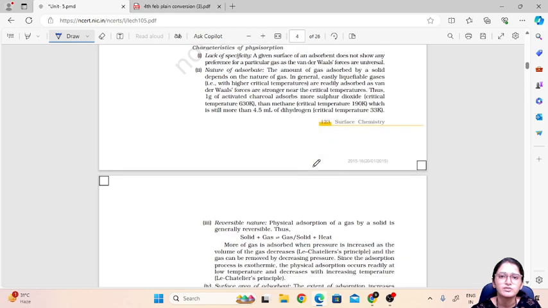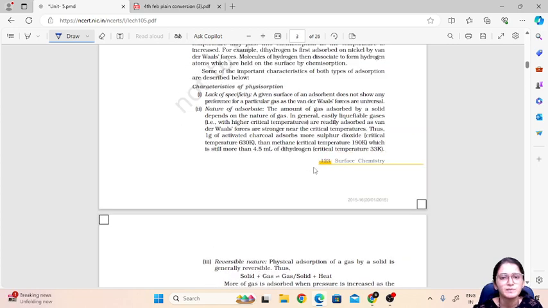Then characteristics of physisorption. First of all, lack of specificity. Van der Waals forces are universal, they apply to any gas. Since they are universal, there is no specificity in physisorption. A given surface of an adsorbent does not show any preference for a particular gas.